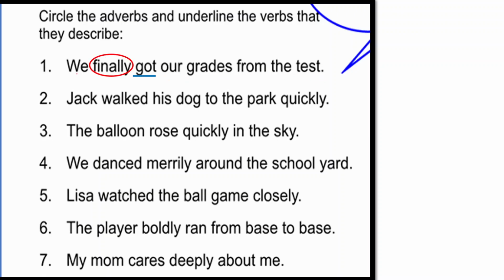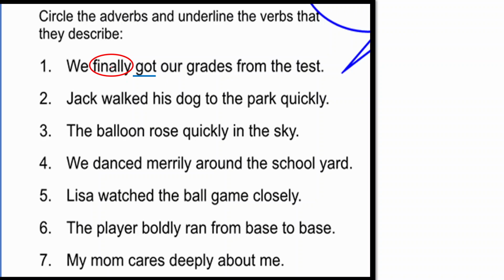So here the verb is got, right? Verb is what? Got. And how did we get it? Finally we got it, right? How we got it? Finally, right? Frequently. How frequently? Finally. At the end we got it. So this is adverb.